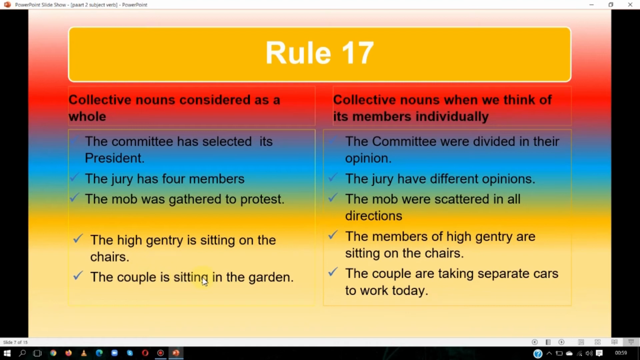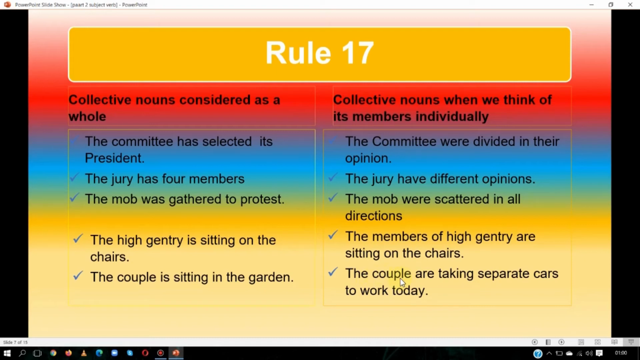The couple is sitting in the garden. Couple means 2 people, but we will take it as a whole, as a single unit. We have used is, but here there are 2 people. Suppose there are husband and wife. So one is going one side and another is going the other side.